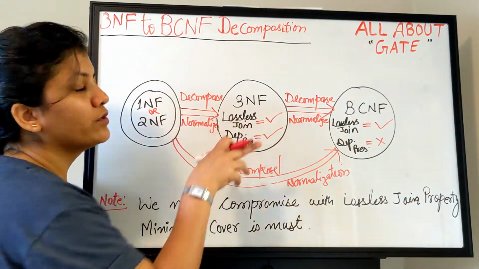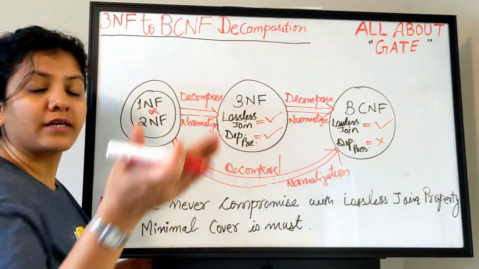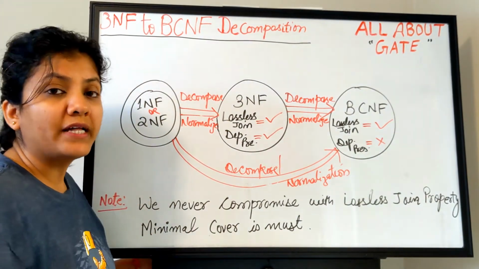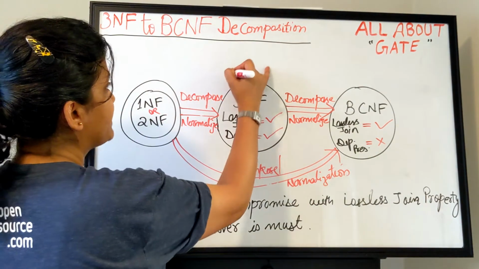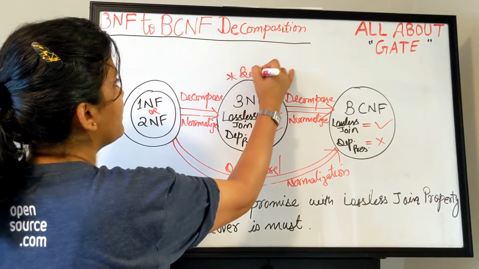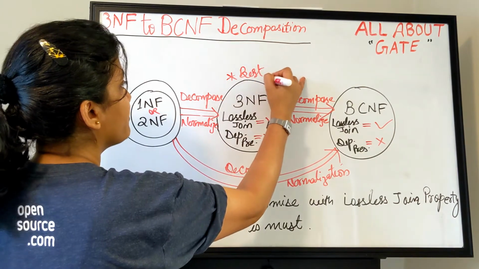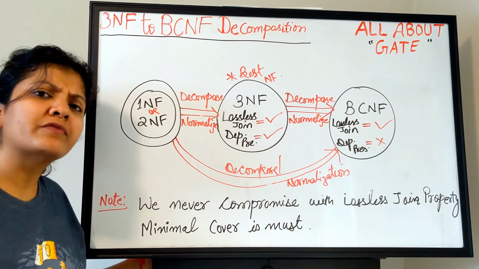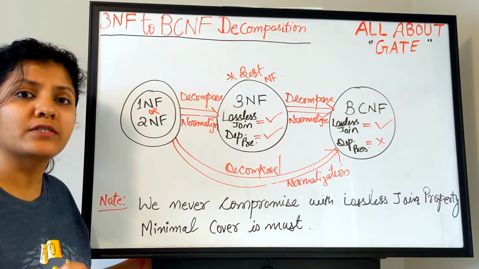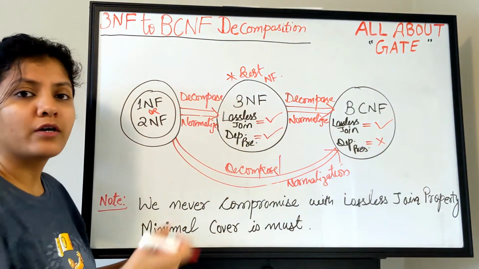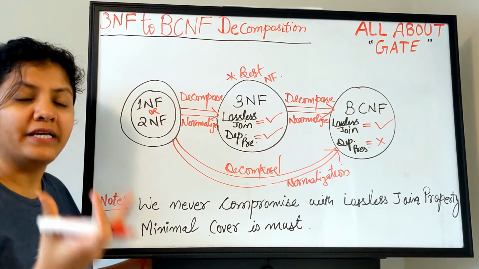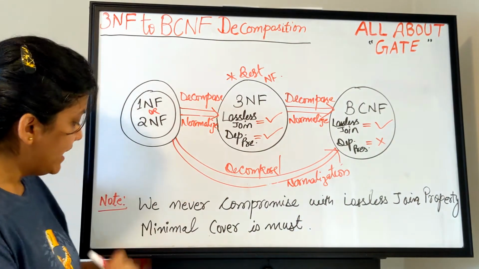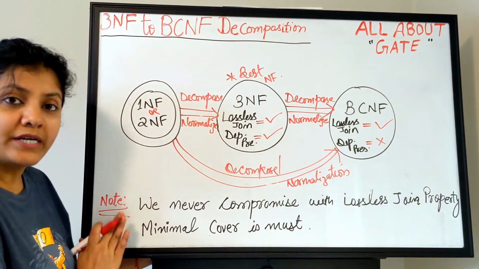So these arrows going from one circle to another circle are showing nothing but the process of decomposition, the process of normalization. And this is why we say that this is the best achievable normal form and also the best implementable normal form. Most of the databases and the database applications are designed to make use of the database state as the third normal form. Saying that, I also want to take your attention towards these note points.